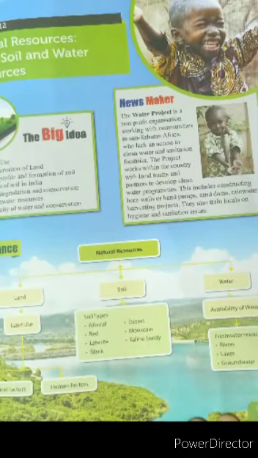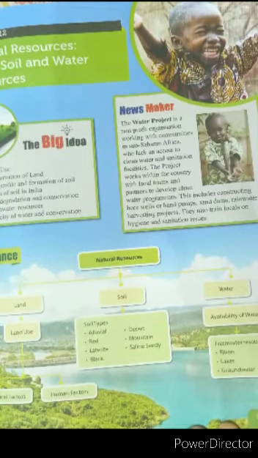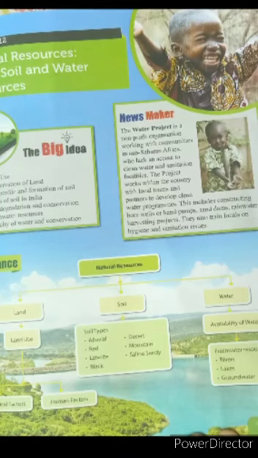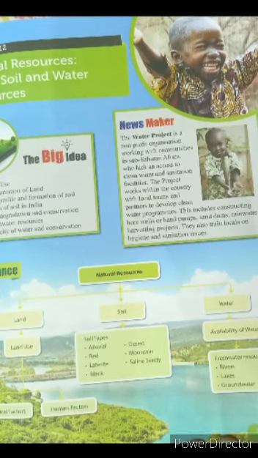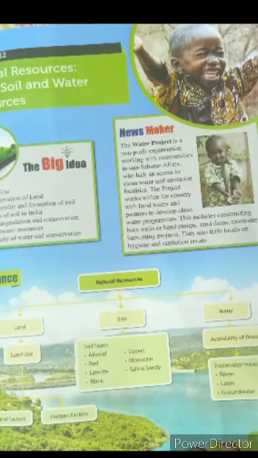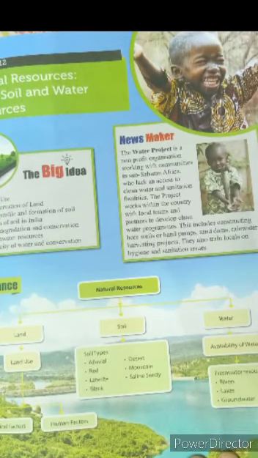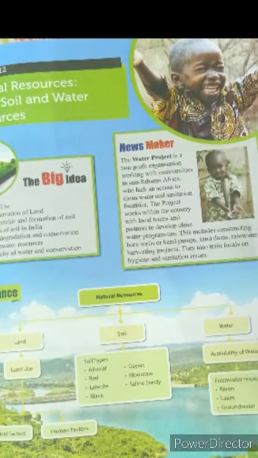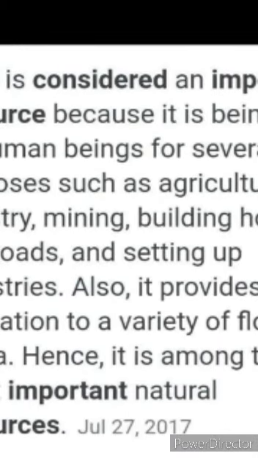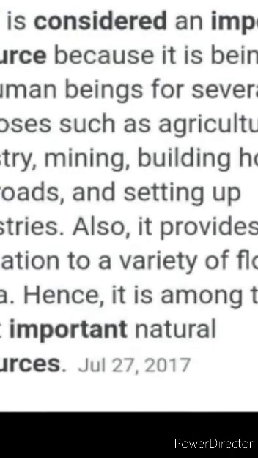Hello everyone, welcome to class 8 Geography chapter 12, Natural Resources: Land, Soil and Water. In this chapter, we will read about three major natural resources from which we get ample amount of things in life. The first topic is land. It is the most important resource, which covers about 30% of the total area of the earth's surface.